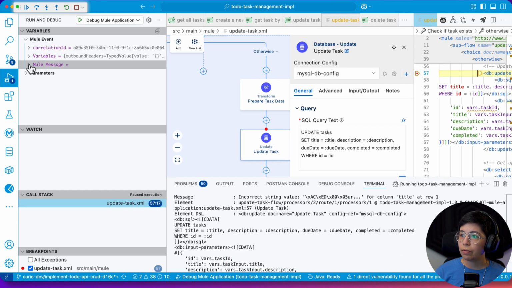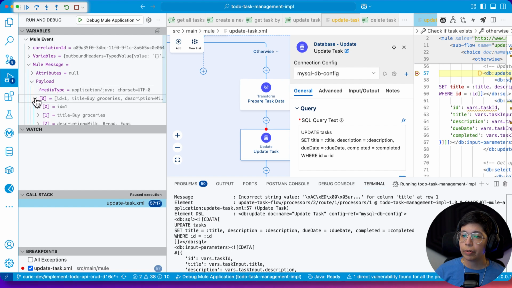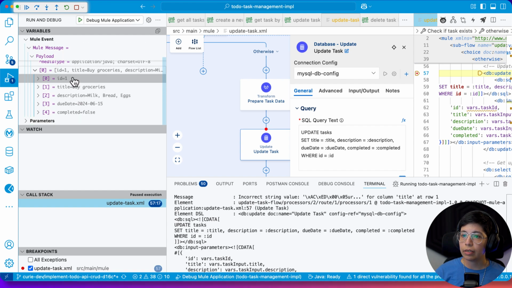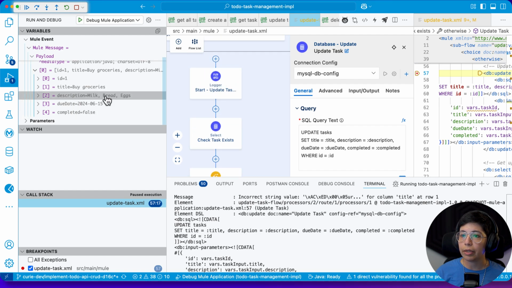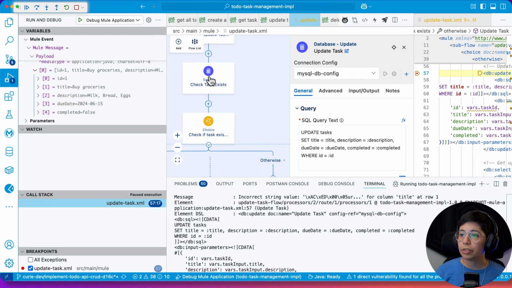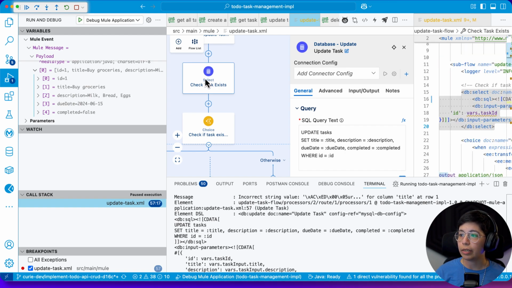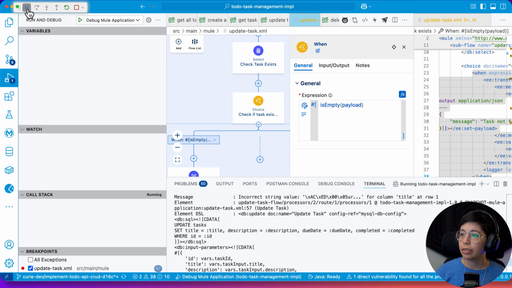So now we can see the mule message. So the payload is the whole thing: ID, title, description, due date, and completed. Well, I already noticed that this is not updating because it's not saving the original payload. So like the payload that is going to be changed. So that is an issue because here we are changing the whole payload. So let me press continue.